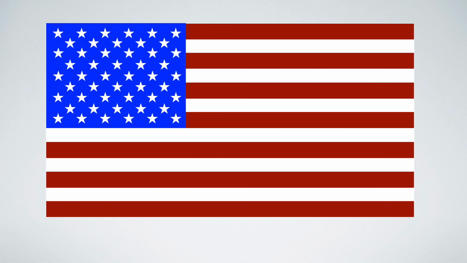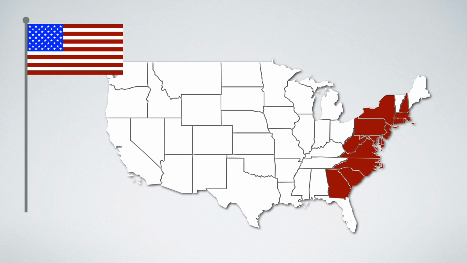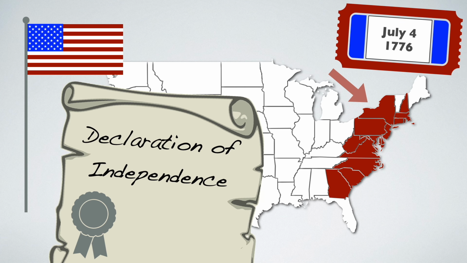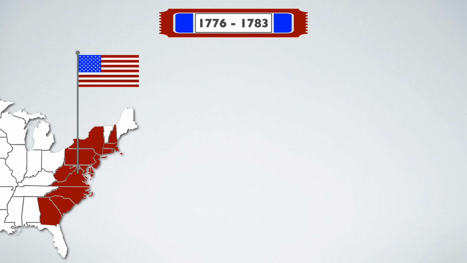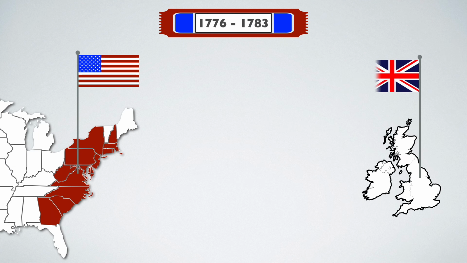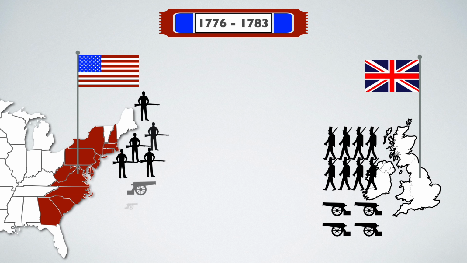The stars represent the current number of states, whereas the stripes represent the initial 13 British colonies that started the nation. Representatives of these colonies signed the Declaration of Independence on the 4th of July in 1776. The British, who didn't want to lose their colonies overseas, sent troops over, starting the War of Independence.